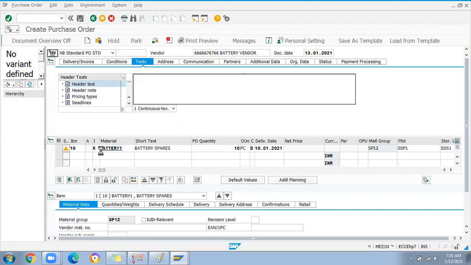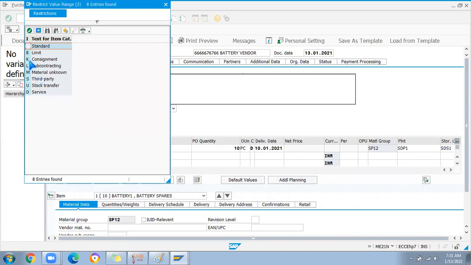Here if I check the item category, K is for subcontracting. We have done standard; today we are going with subcontracting. Then I'm going to explain consignment, subcontracting, and stock transfer service. These are the POs you should know how to create in the system. Third party and limit are not used that much; if required we will work on third party also. Material unknown is very rarely used. Without a material number, we create the PO with respect to material group.